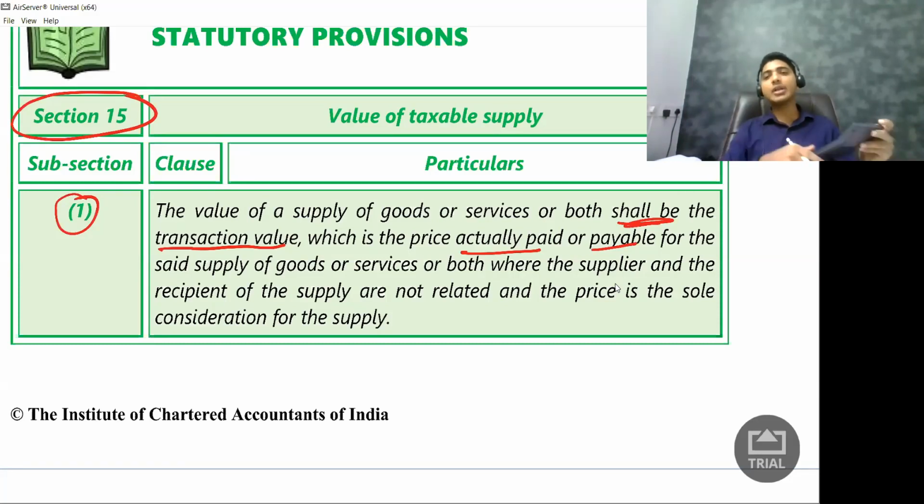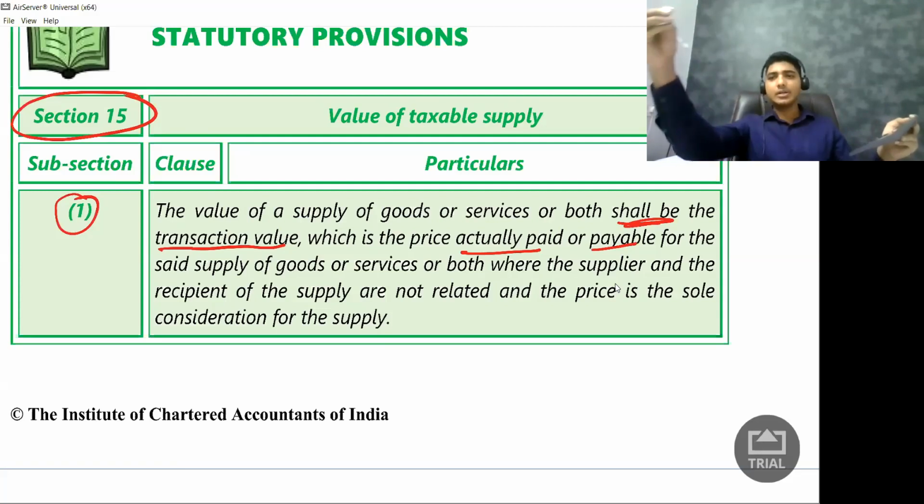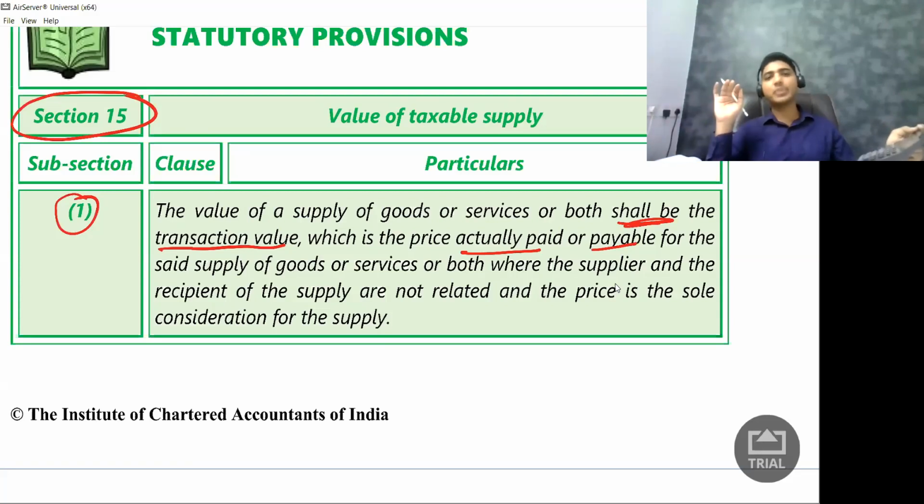Sir, but the actual value is 500. Doesn't matter. What is it that I am charging? It matters. So if I'm selling it for 10 rupees, I need to pay GST on 10 rupees. If I'm selling for 500, I need to pay GST on 500. If I'm selling it for 5,000, I need to pay GST on 5,000 rupees. So as long as I am the one who is deciding the transaction value, the government cannot question me. They need to collect GST on the price that I'm charging my customer.